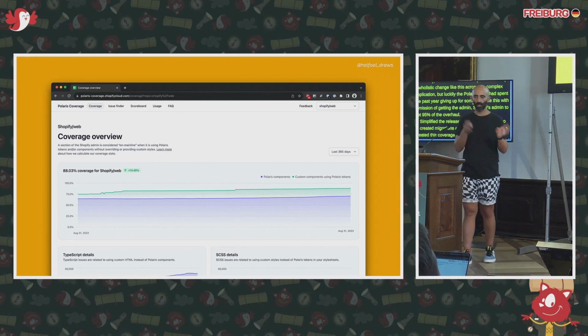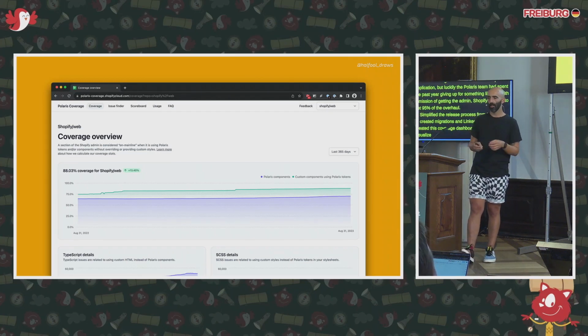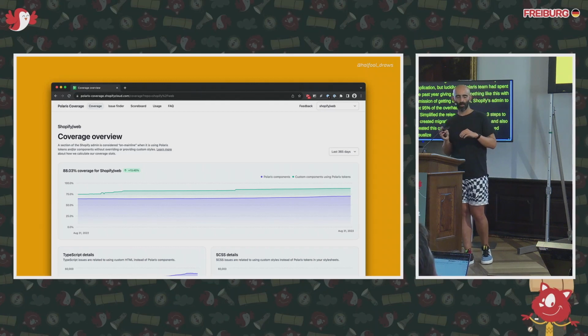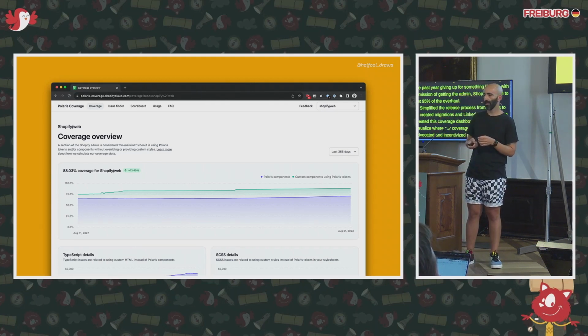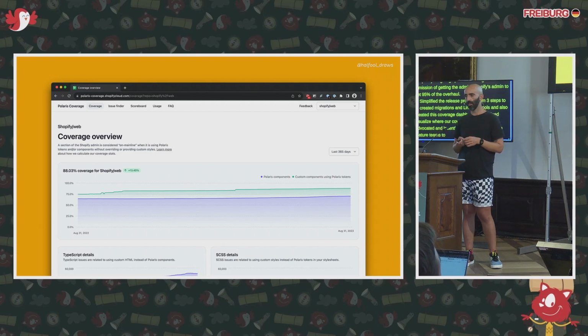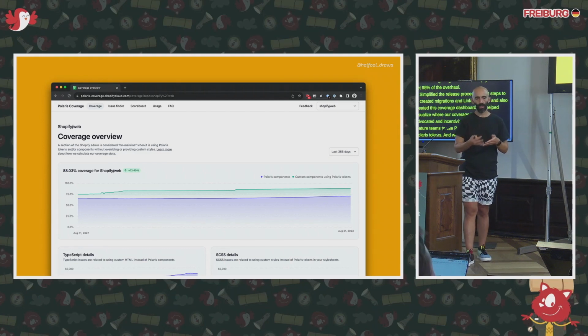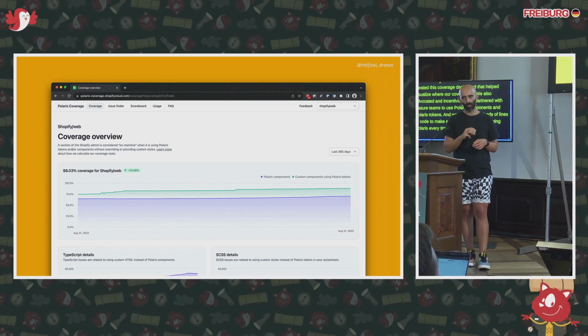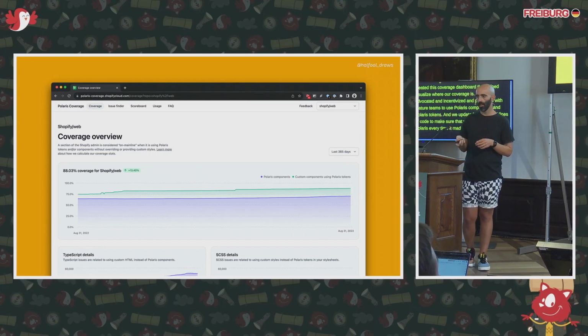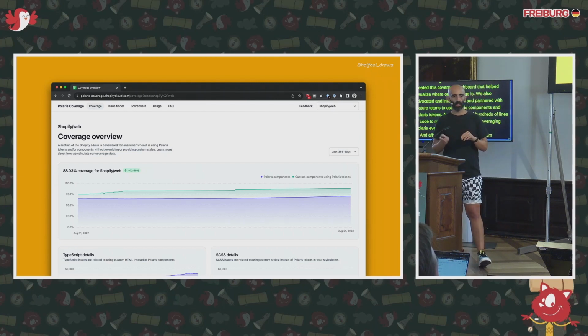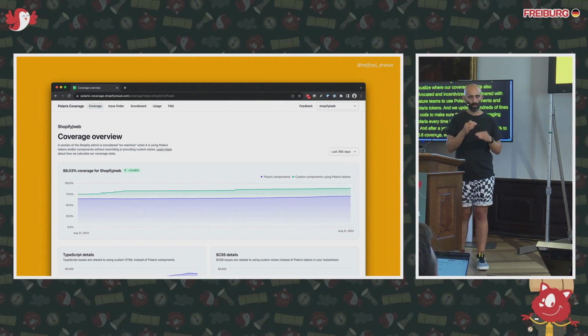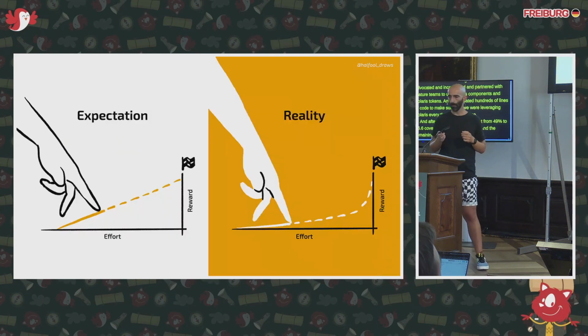We also advocated, incentivized, and partnered with feature teams to use Polaris components and Polaris tokens, and we updated hundreds of lines of code to make sure that we were leveraging Polaris every time it made sense. And after a year of work, we went from 49% to 86.6% coverage, which is quite a lot. And the remaining is probably not necessary, so we are probably in a good number.